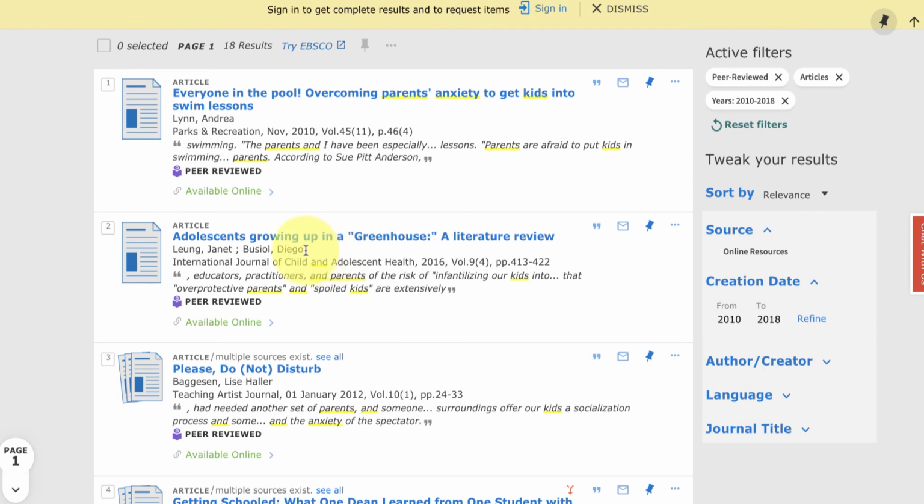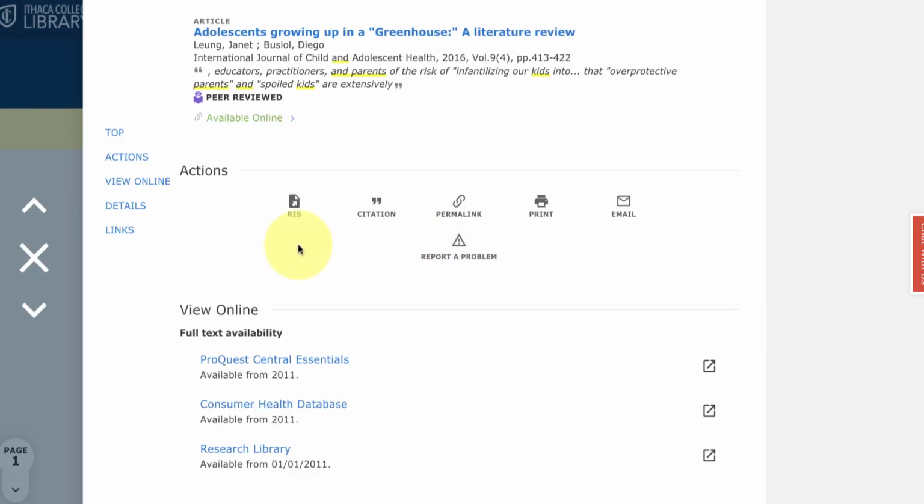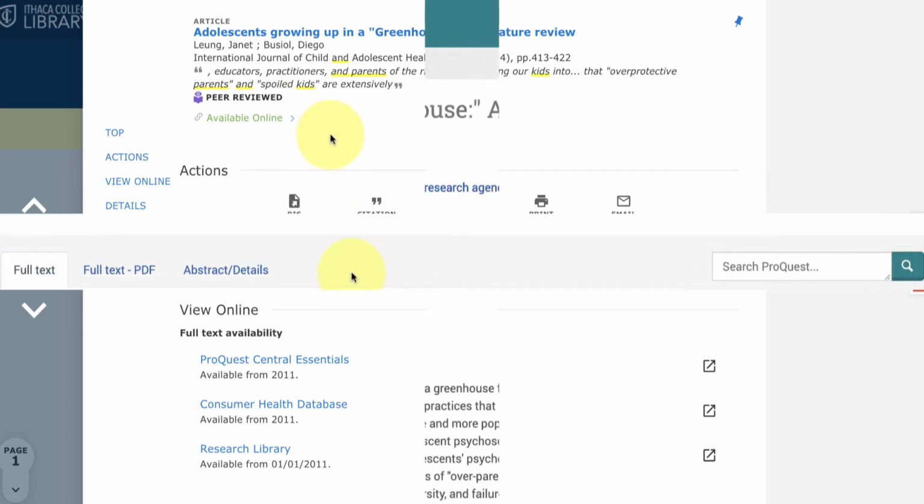At the top of my list, I find this article, Adolescents Growing Up in a Greenhouse, which is basically an environment that protects kids, right? Like a type of greenhouse. It says a literature review. Anytime I see the word literature review, I'm jumping up for joy because that means somebody has basically provided an overview of everything on this topic. So I basically can get all my answers in this one article. And so it's a great start.